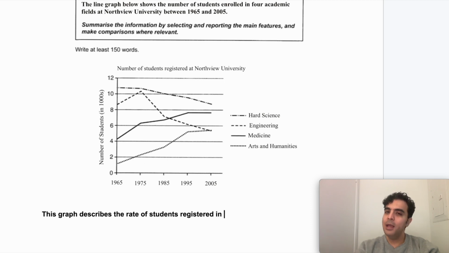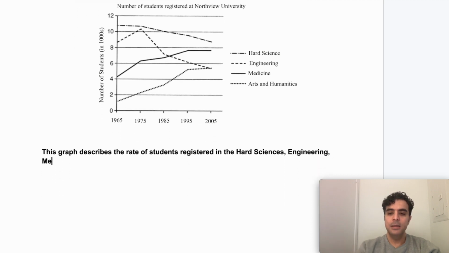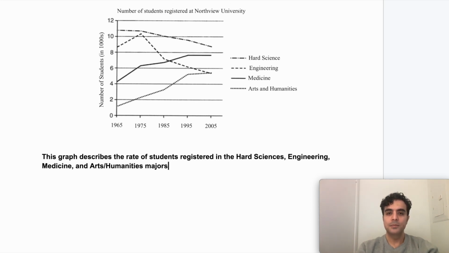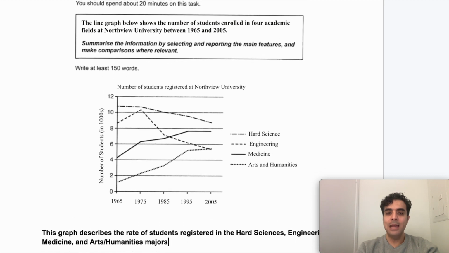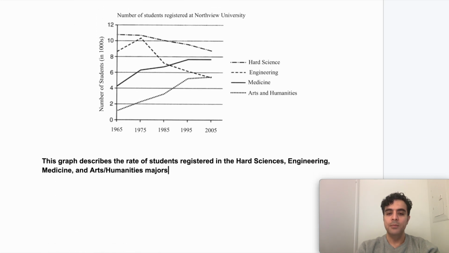You know what? I think I can mention it's only 4. So I'm going to say in the hard sciences, engineering, medicine, and arts and humanities majors. Okay? And then it says at Northview University.